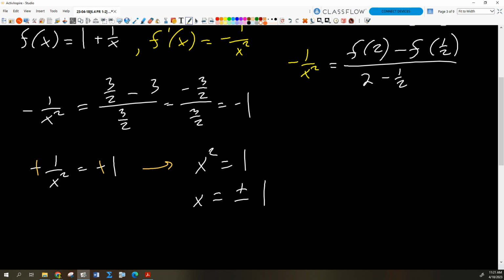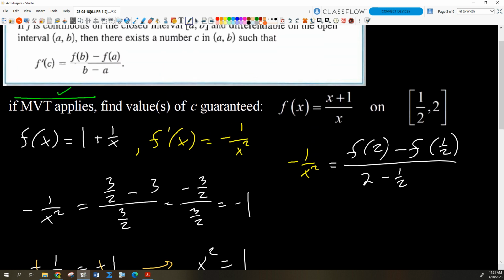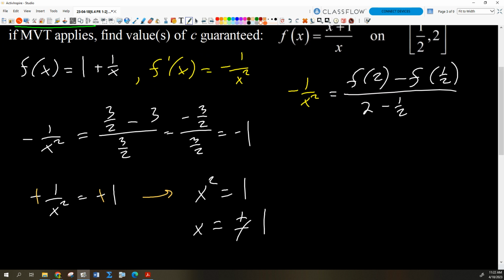Everybody buy that? No. What are the values of C that are guaranteed? Only one of those is guaranteed. Look at our interval. Only positive 1 is in our interval. Negative 1 is not. So what are the values of C that are guaranteed? We eliminate that one and our solution is just C equals 1. Okay, make sense?